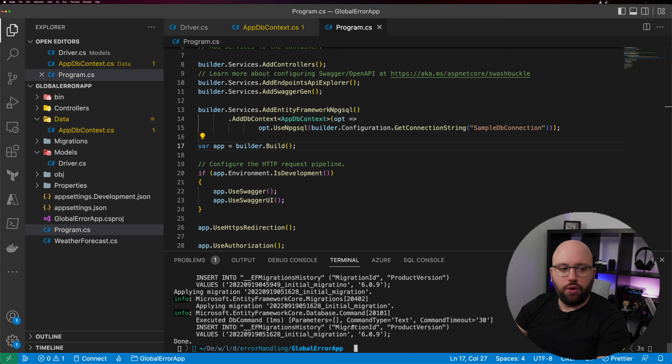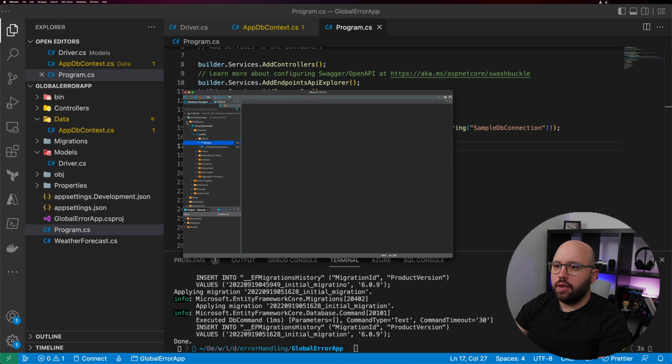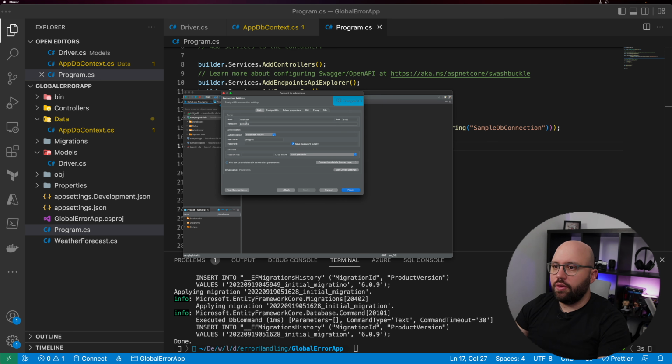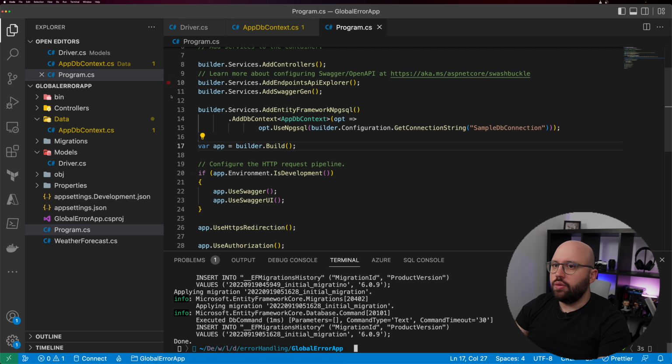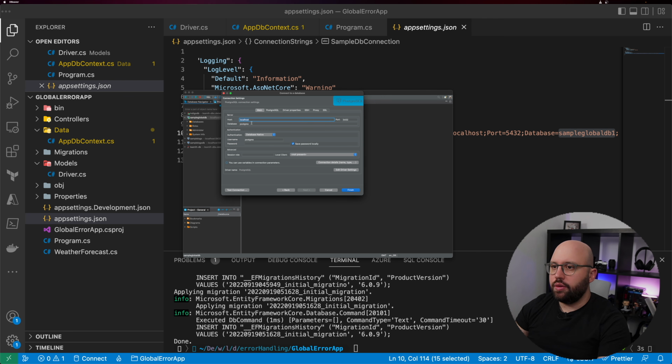Perfect. Now if we open our database browser, DBeaver, and let us just close these, we don't need these, and let's connect to our database, Postgres, next, let's leave all of those, let's see the database name, I think it was called, I can't remember the name, sample, okay, global errors, so let's put this as a database name.